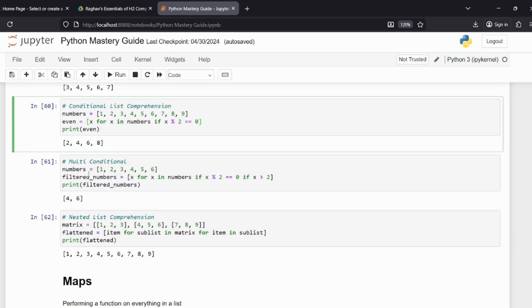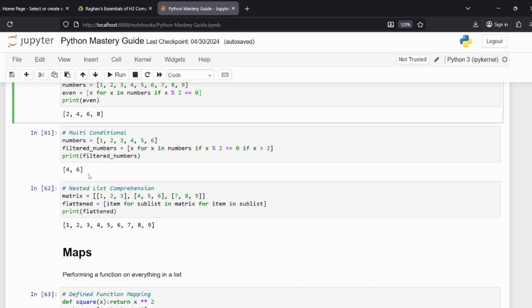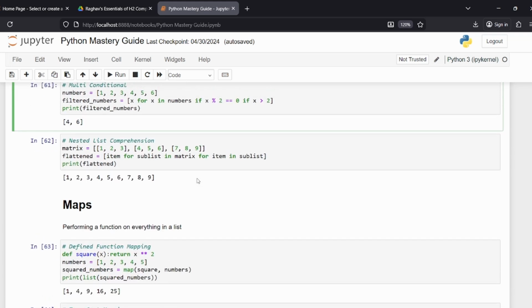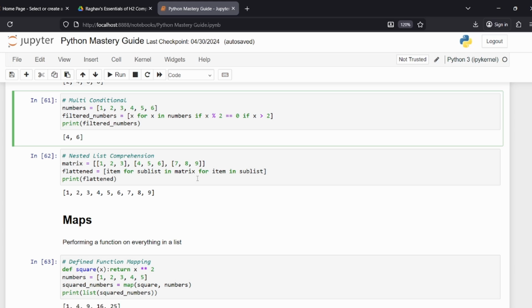So now we have multi-conditional, which is again just an extension. This is just saying for every single value in numbers, if it is even, if it is greater than 2, plonk x there, which is why you get 4 and 6. Yeah, so it is a bit difficult, but if you master how to write inline, oh my god, your code is going to look so nice.